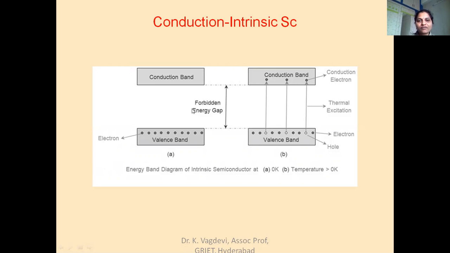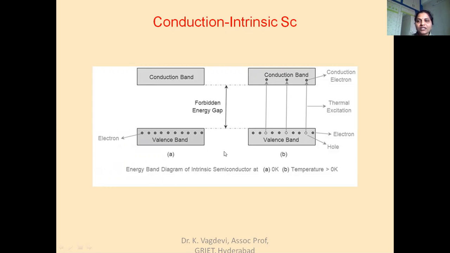In the first class, we discussed how the valence band and conduction band will be there for an intrinsic semiconductor. Intrinsic means it consists of a pure form of either silicon or germanium, because both have only 4 valence electrons. All those 4 valence electrons will be filled in the valence band, and the conduction band will be completely empty at T equal to 0 Kelvin.